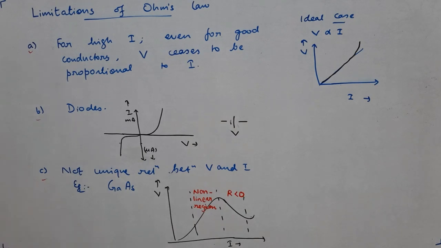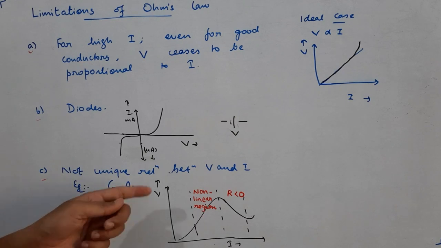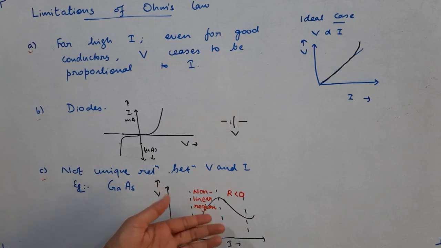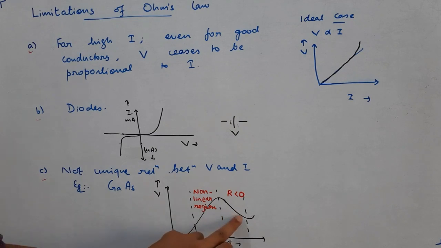Third limitation for Ohm's law, gallium arsenide. This is one material that exhibits a VI graph like this. It is not at all a straight line. And if you see this region, with a decrease in voltage, here you see voltage is decreasing, but current is increasing. That is also happening. So with a decrease in voltage, since current is increasing, we say its resistance is negative. So this region is referred to as a negative resistance region.